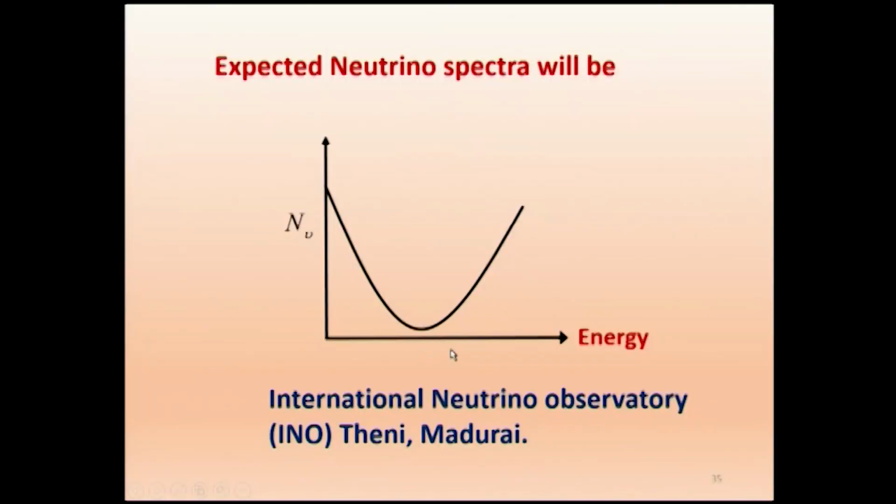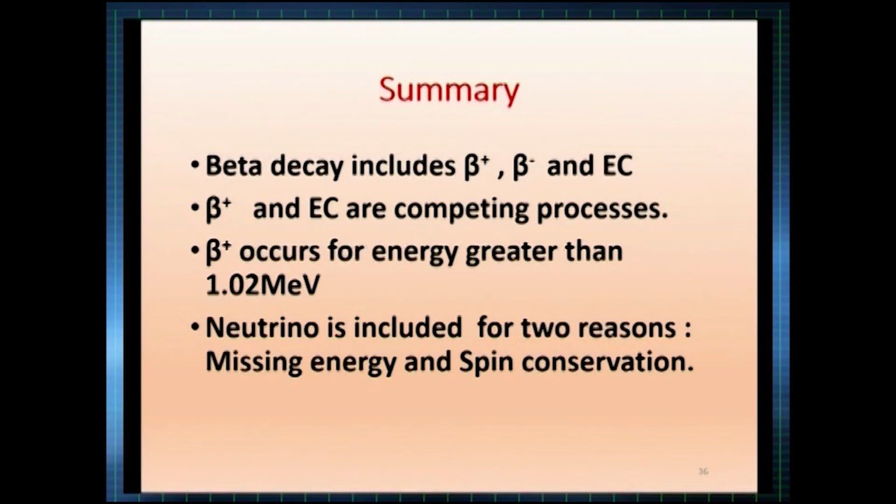Now we will summarize what we have. This is the expected spectrum, suppose this is the neutrino spectrum which is not detectable, then this will be the spectrum, because the beta particle was this way, neutrino is the reverse. In the India-based Neutrino Observatory, INO Theni, Madurai, this is the laboratory being established in order to detect neutrino. Let us summarize. Beta decay includes beta plus, beta minus and electron capture.